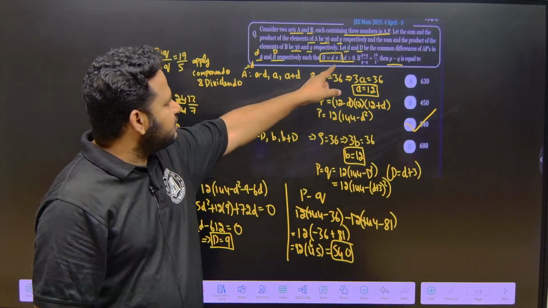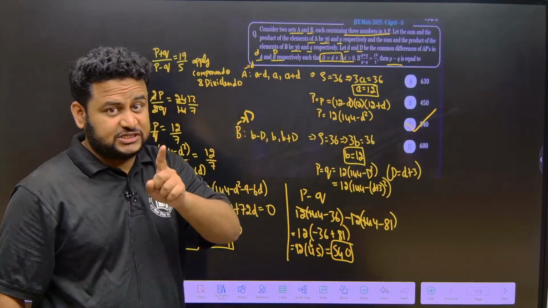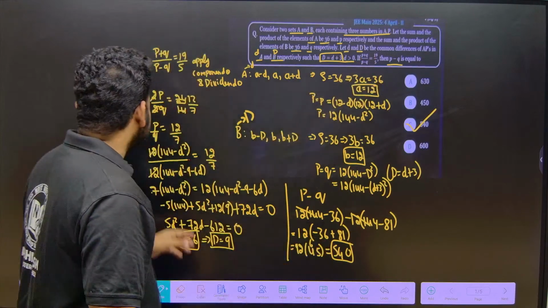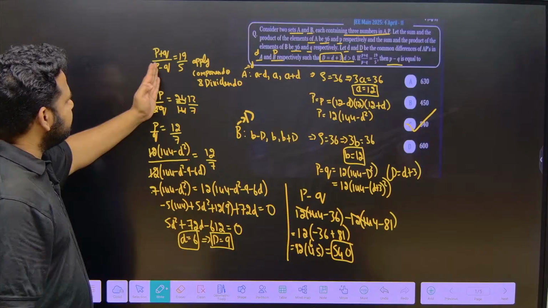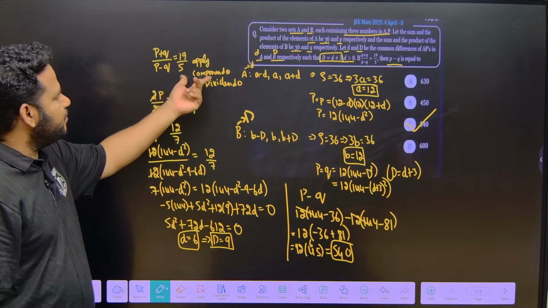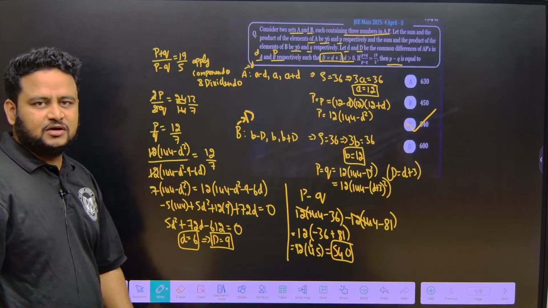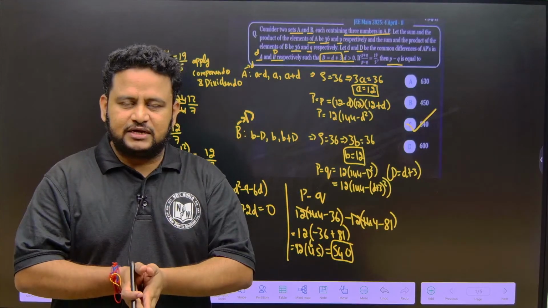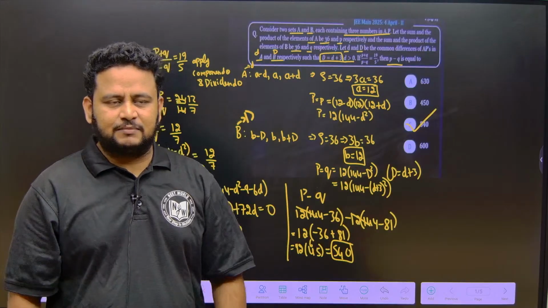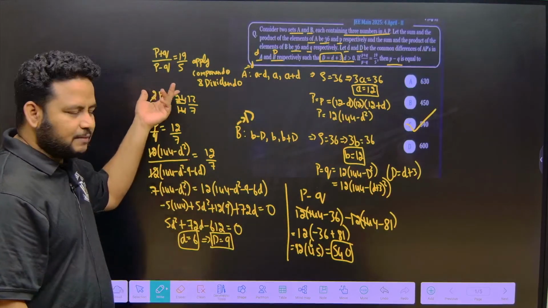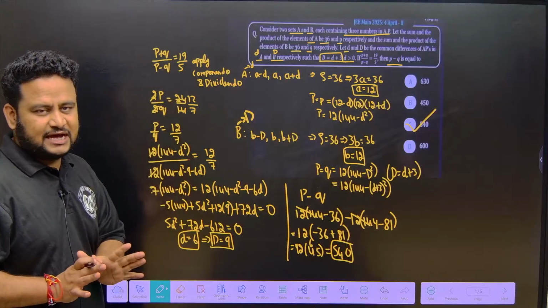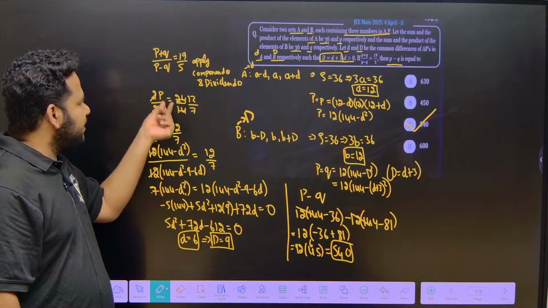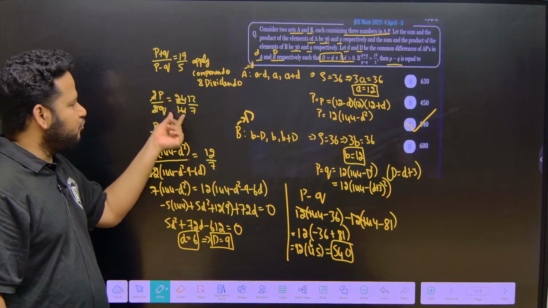Now they have given one more relation, and they are telling d should be positive, and they are telling p plus q by p minus q is equal to 19 by 5. That is what I used here. I applied componendo and dividendo. Componendo and dividendo means what? For the numerator add the denominator, and again for the numerator subtract the denominator. That is applying componendo and dividendo. Clear? And this will give us 2p by 2q is equal to 19 plus 5 divided by 19 minus 5, that is 24 by 14.